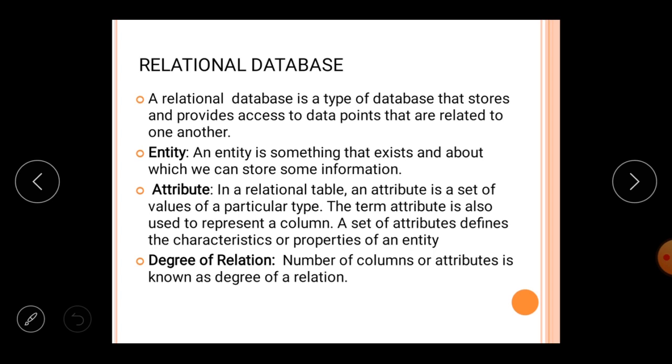If I am storing the record of a student, then student is the entity. Now I am storing the name, address, mother's name, father's name, and Aadhaar number. There are 5 details I am keeping of that particular student. Then these 5 details are known as the attributes of the student, and the total number, altogether 5, is the degree of the table or the degree of the relation. So again, the total number of columns in a table is called the degree of the relation.